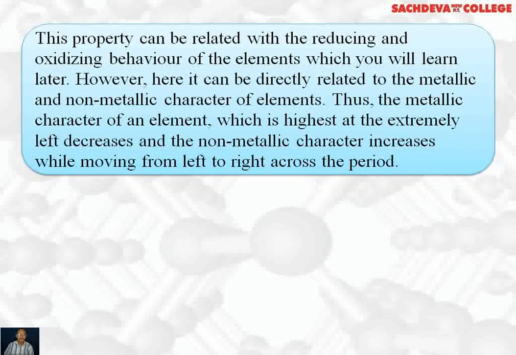This property can be related with the reducing and oxidizing behavior of the elements, which you will learn in detail later, but you must know that metals can lose electrons, so they act as reducing agents. Non-metals can gain electrons, so they can act as oxidizing agents. However, here it can be directly related to the metallic and non-metallic character of the elements. Thus, the metallic character of an element, which is highest at the extreme left, decreases and non-metallic character increases while moving from left to right across the period.